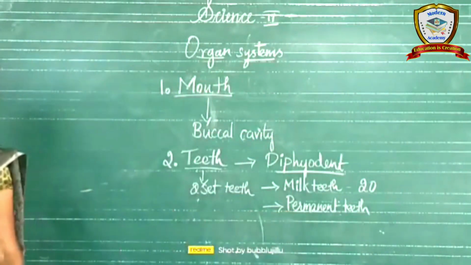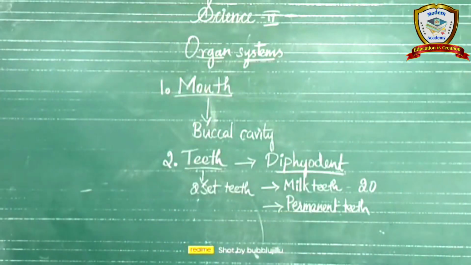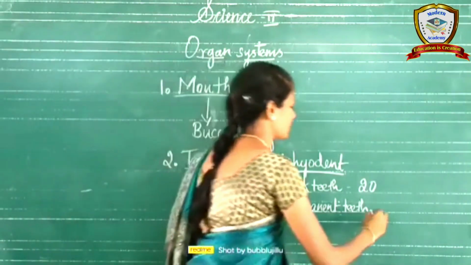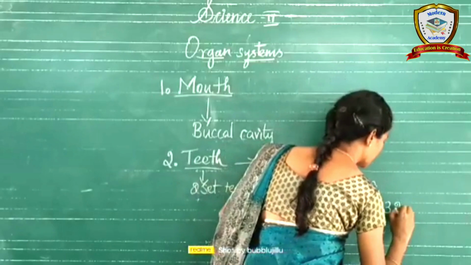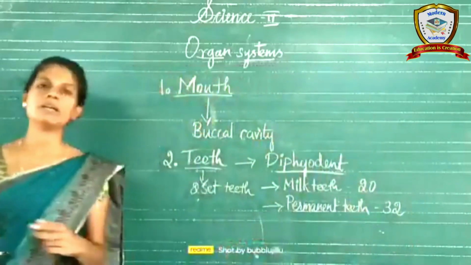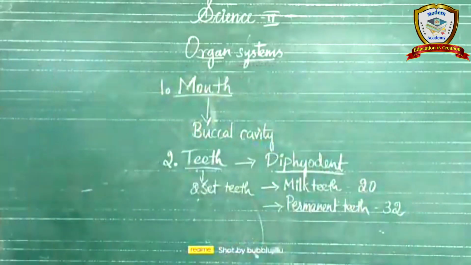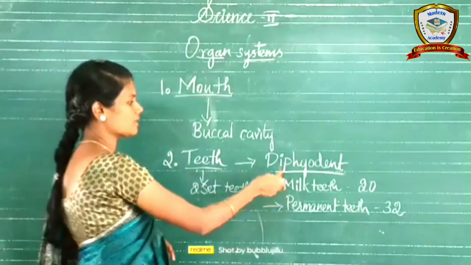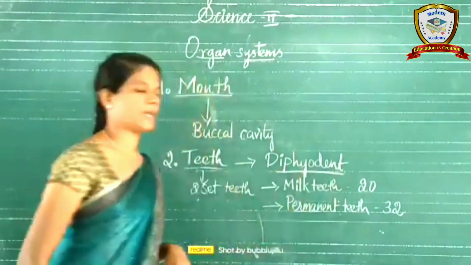Permanent teeth number 16 in each jaw, so 32 teeth are present in our mouth. In our lifetime we have two sets of teeth, that's why this is called diphyodont.